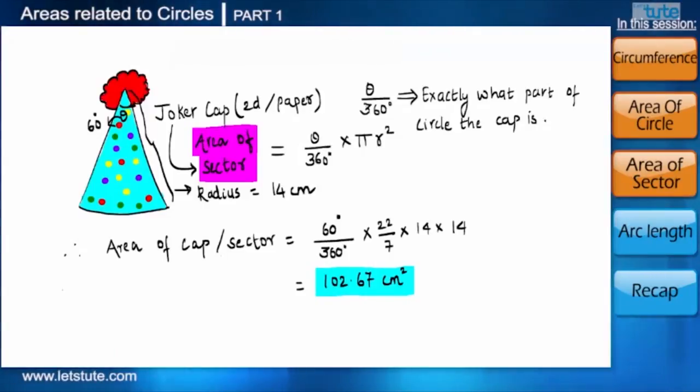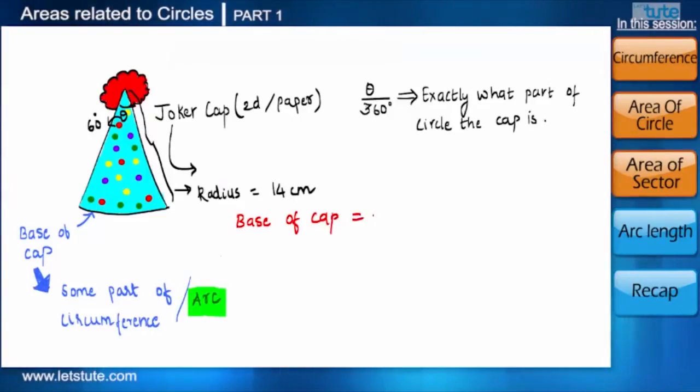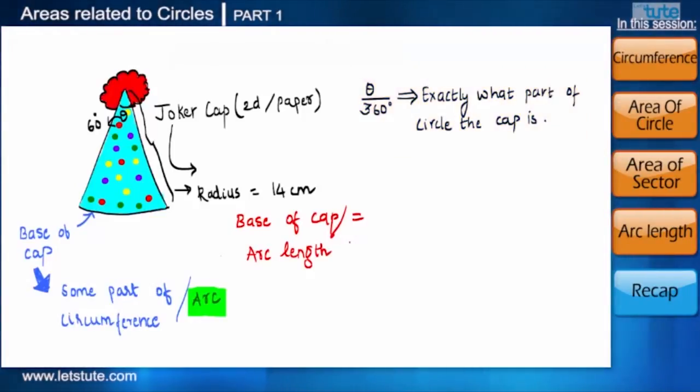Yes, we are talking about the base of the cap, which is nothing but some part of the circumference, also known as arc. And now we will try to find the value of the base or arc length. From our previous formula, we know that theta by 360 will give us exactly what part of the circumference the base is.